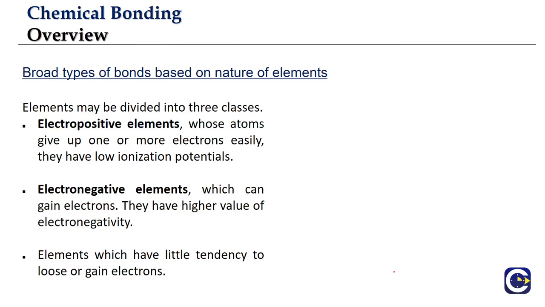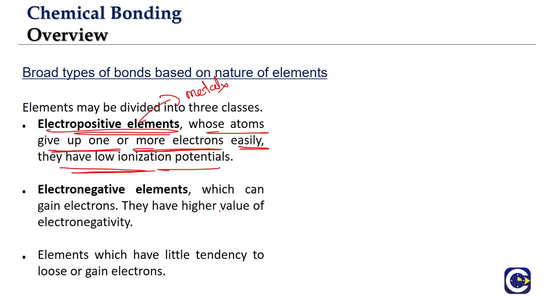Now the types of chemical bond that can be there between atoms will depend upon the nature of the elements that are participating. If you have electropositive elements, what are electropositive elements? Typically all our metals. What is their characteristic property? The atoms will be able to easily give up one or more electrons, meaning they can lose electrons. Why? Because they have low ionization potential or low ionization energy, correct? So all these elements are electropositive elements, metals. Then we have electronegative elements, typically non-metals.